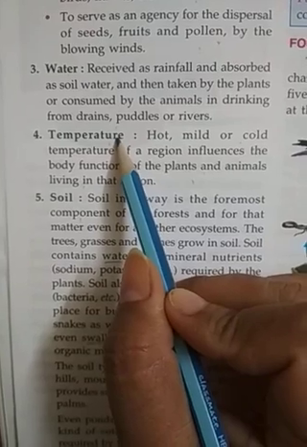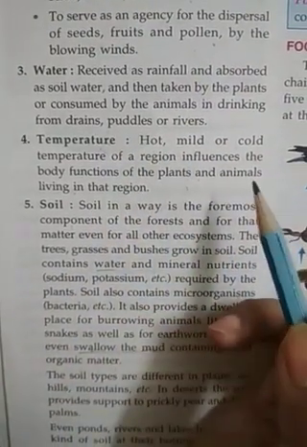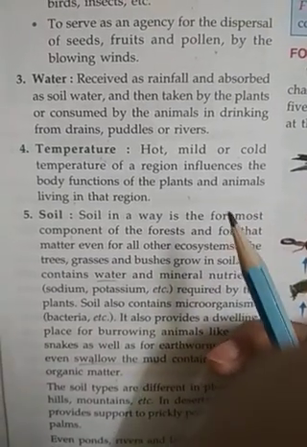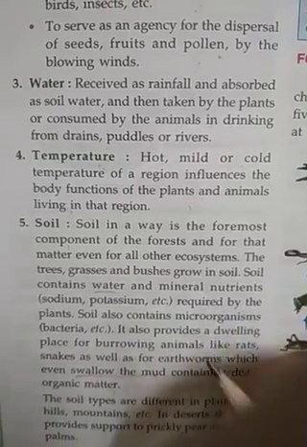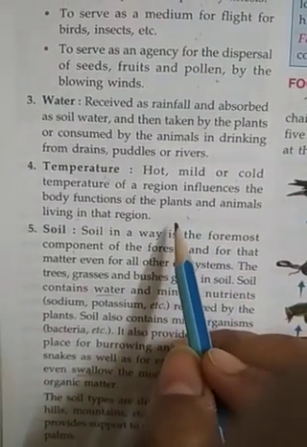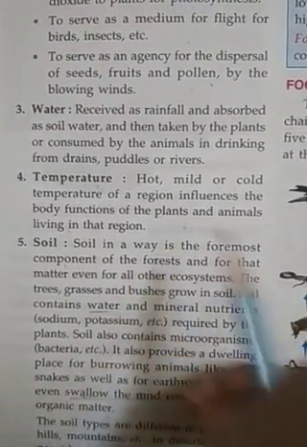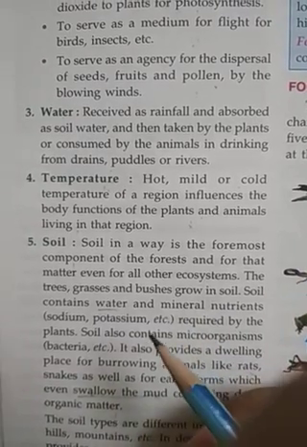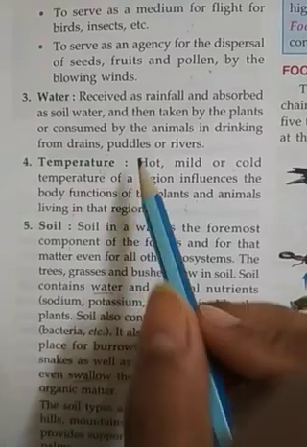Temperature is also a very important abiotic component, because hot, mild or cold temperature affects us, plants, and animals. We are able to grow only in the proper moderate temperature which is required by our body. Plants are also able to make their food when they are getting a proper temperature.